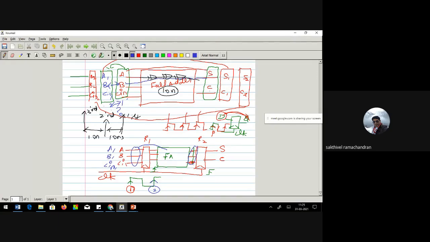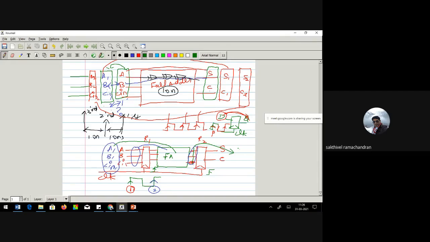Now what is going to happen? This second set of values will be copied via the flip-flop to this full adder, and by that time the value which has been computed will be pushed out as sum and carry.